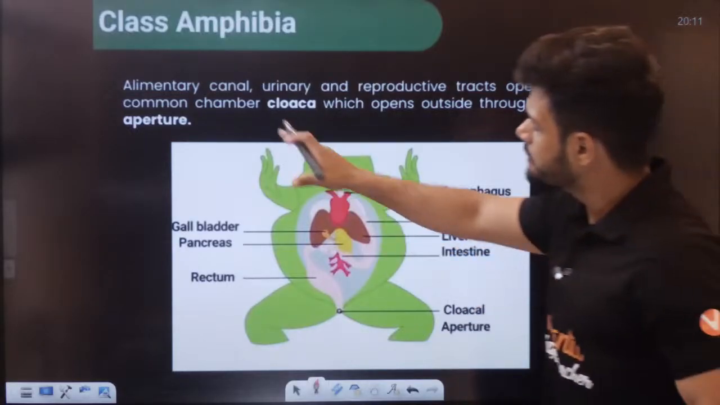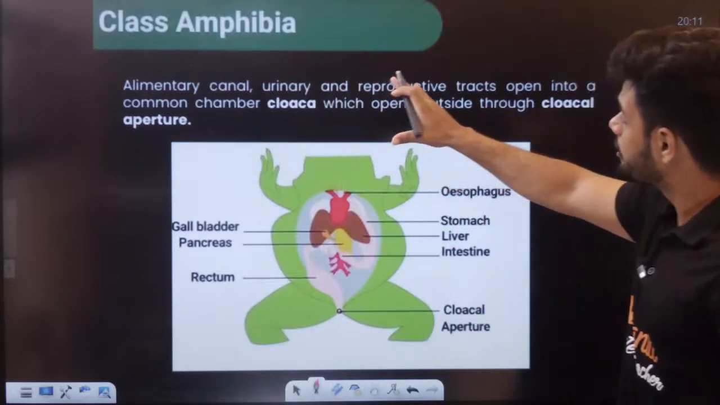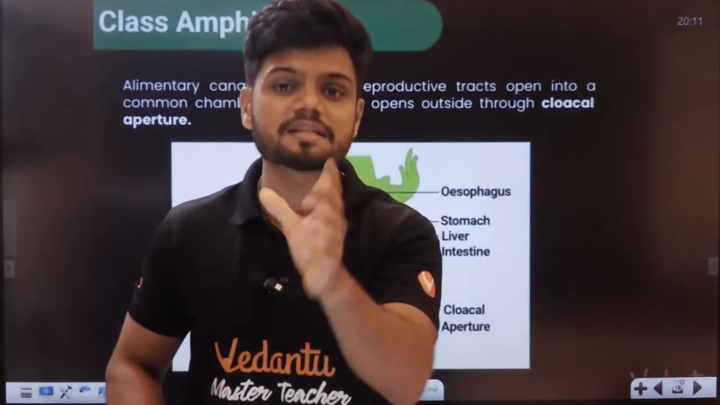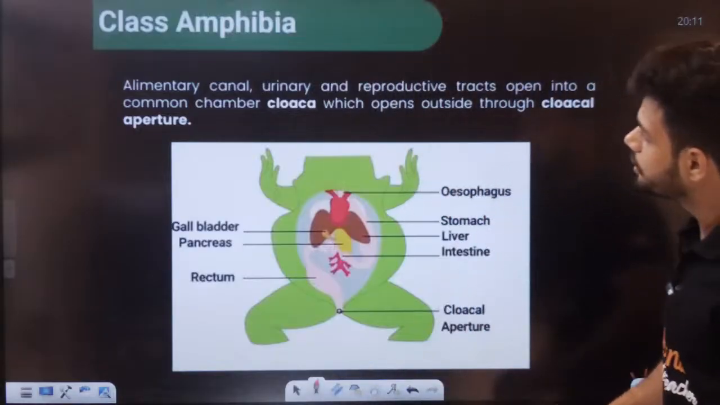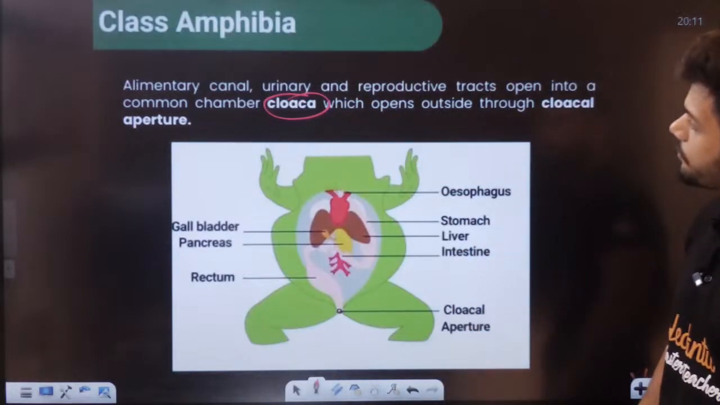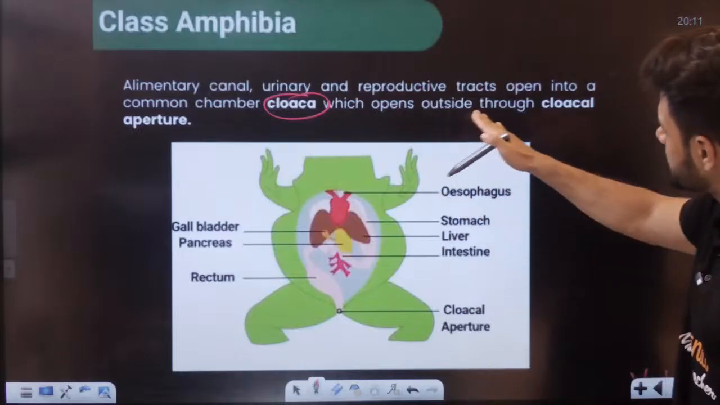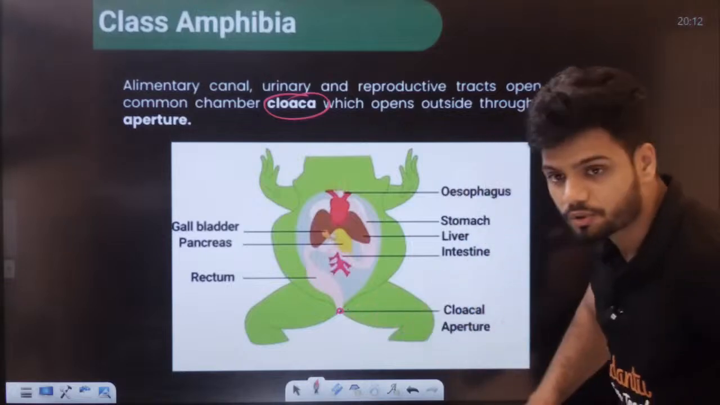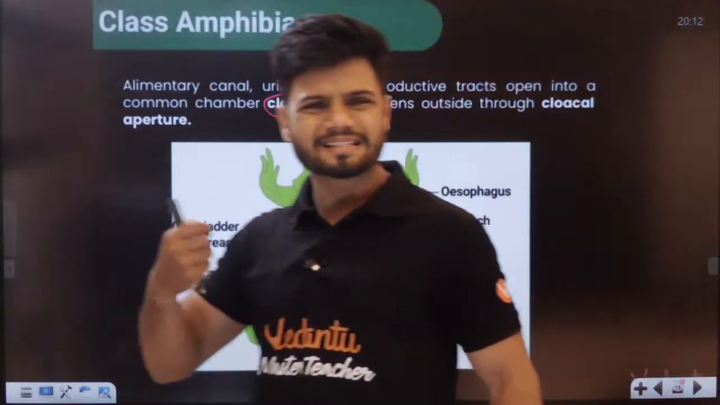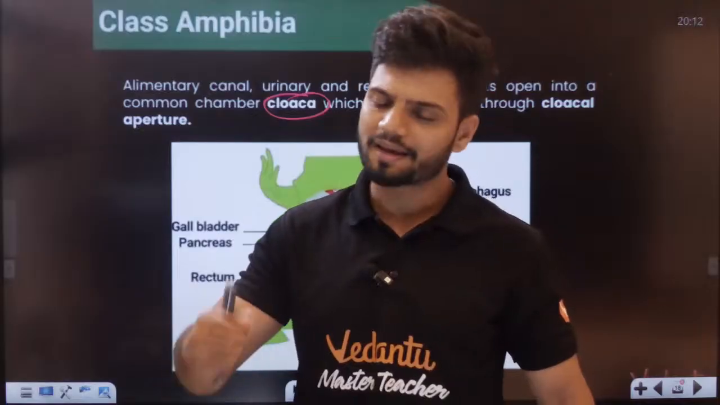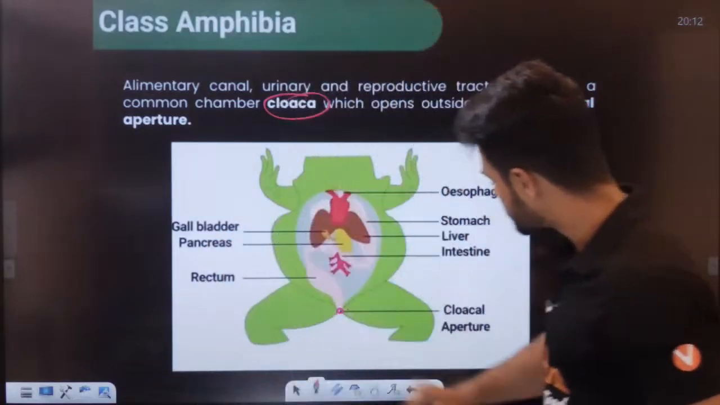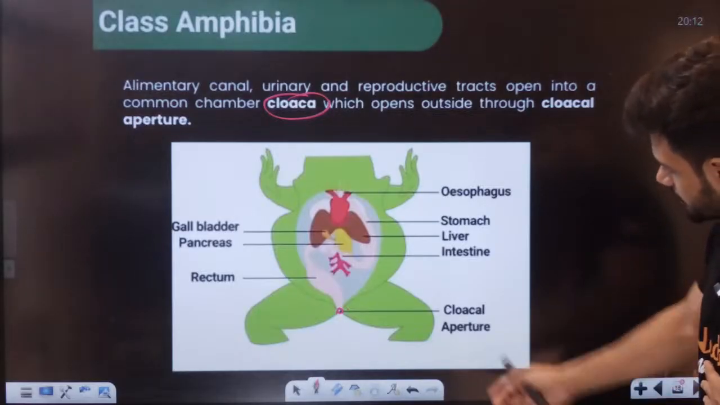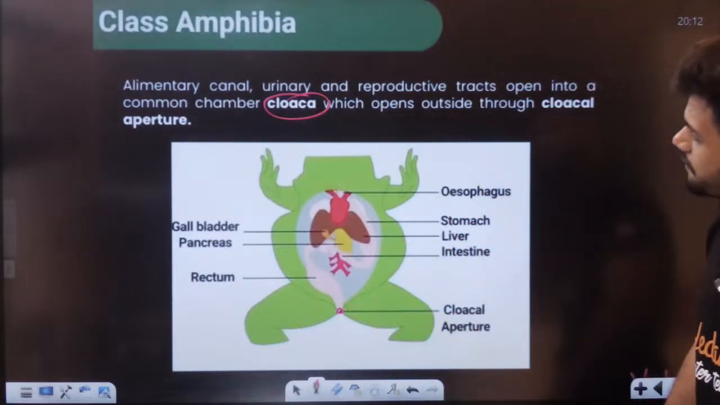Now, students, the alimentary canal, urinary and reproductive tract open into a common chamber. So there is a common chamber for every single thing, right? There is a common chamber called a cloaca, right? Which opens outside through the cloacal aperture here. So there is only one aperture here. Through this aperture itself, urine, excretion, and also the gametes, everything goes through one aperture. Only one aperture is present here, students. We humans have multiple, but here only a single aperture is present in the case of your amphibians.